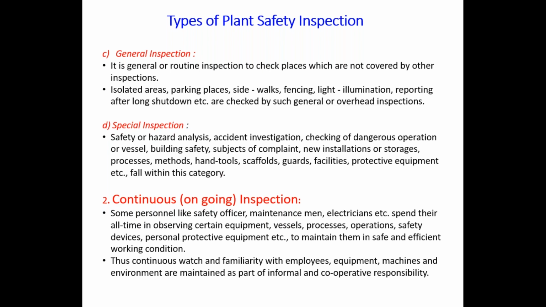Suppose the raw material is replaced by a new hazardous raw material, then you have to go for special inspection. If the storage area is changed, or the storage tank material is changed, then also you go for special inspection, because the conditions, materials and characteristics are different, and that is why the hazards, the chances of accident and the severity are different.